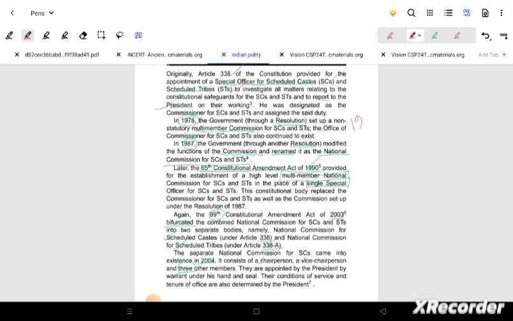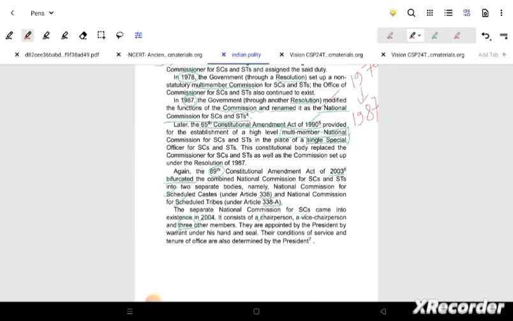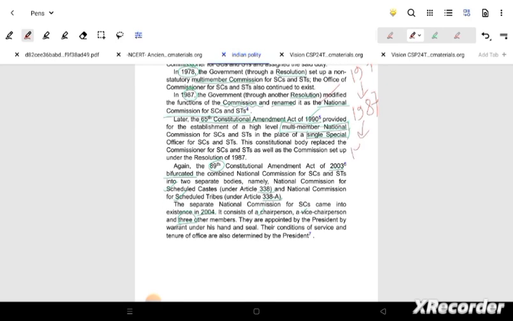Then in 1978, the first bifurcation by resolution happened, where a multi-member commission was made. Then in 1987, the commission was renamed the National Commission of SC and ST. Again in 1990, the 65th amendment created the multi-member National Commission of SC ST, replacing the special officer for SC ST. That was again not proper. Then the 89th amendment came up, and the bifurcation of 338 and 338A happened.